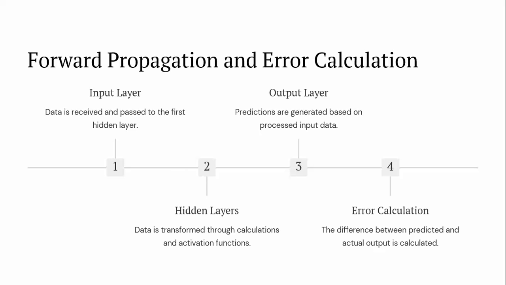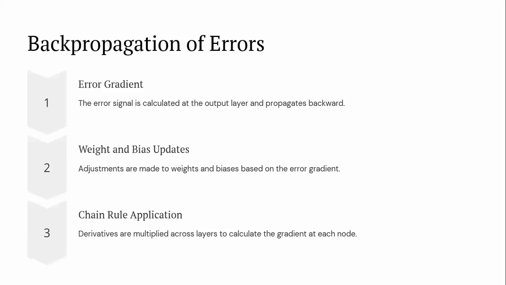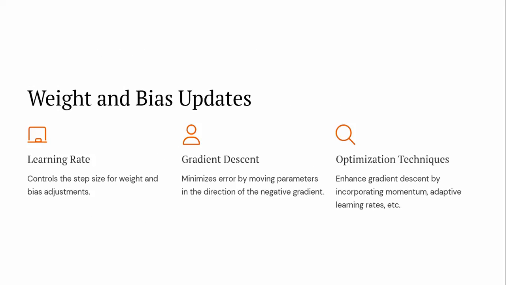After these forward propagation steps, and after calculating the error, we move to backpropagation. Under backpropagation, based on the error calculated between the actual and predicted output, we adjust the weights and bias based on this error function. Then we have to identify the node at which the error rate is higher. On that particular node we adjust the weights and bias based on the derivatives by applying the chain rule concept.